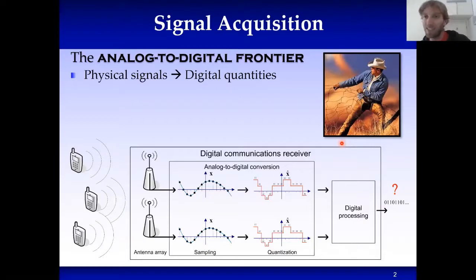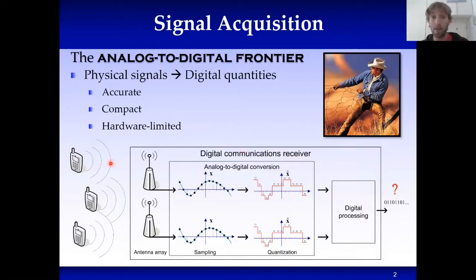This digital representation has to maintain several properties. First, it has to be accurate in the sense that it contains the semantic information with respect to the analog waveform. Second, it has to be compact, namely we do not want to use an infinite number of bits to represent waveforms. Third, it has to be hardware limited, namely it has to represent something we can actually build in hardware.